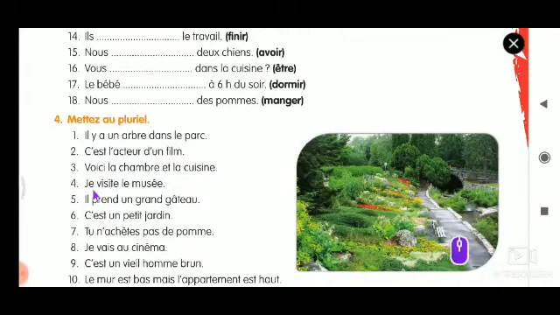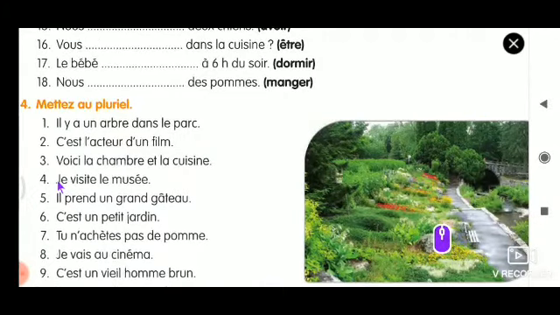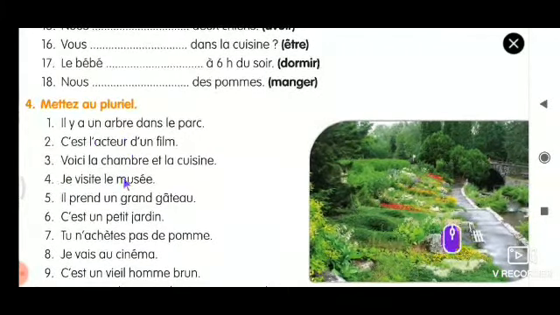Let's see point number 4. Je visite le musée. So first, the subject je, as I said on the board, should be changed to nous. So when nous is the subject, what should be the ending? If je is the subject, e is the ending, visite. If nous is the subject, what should be the ending?